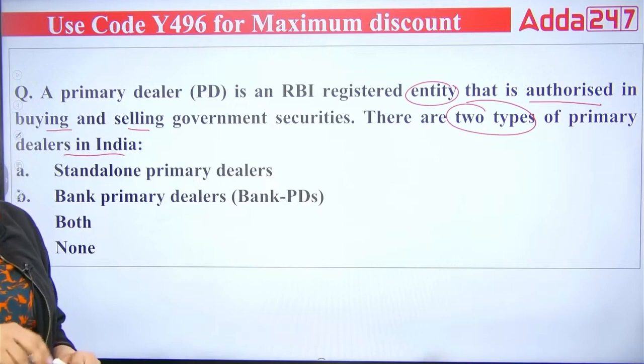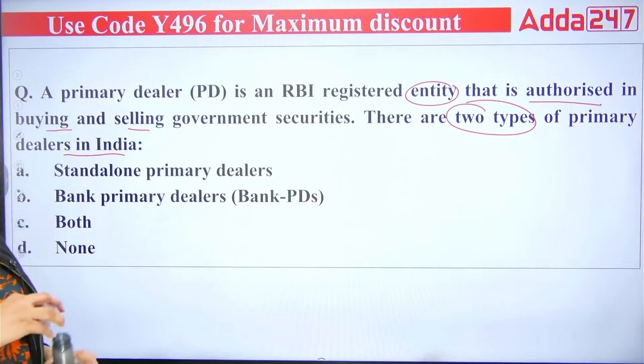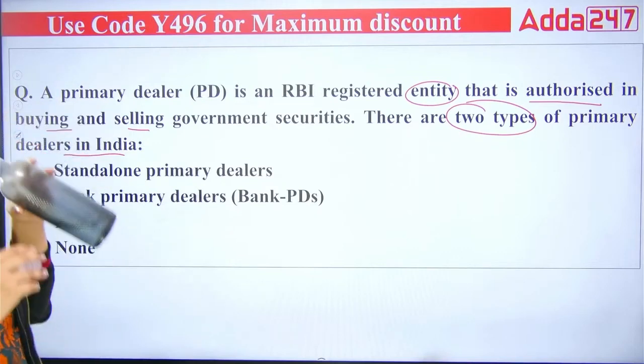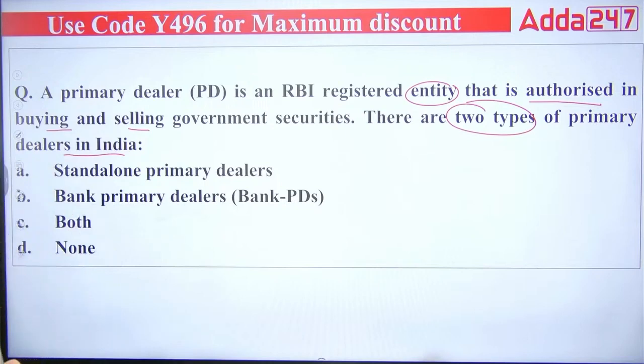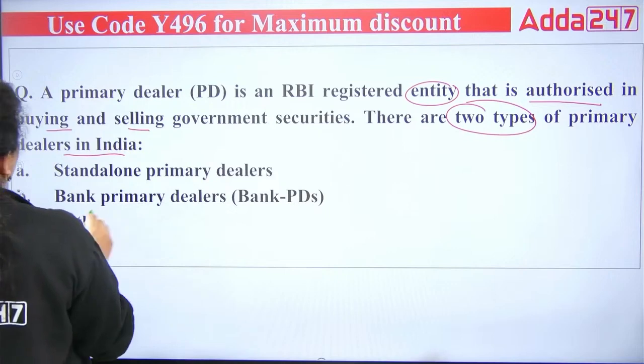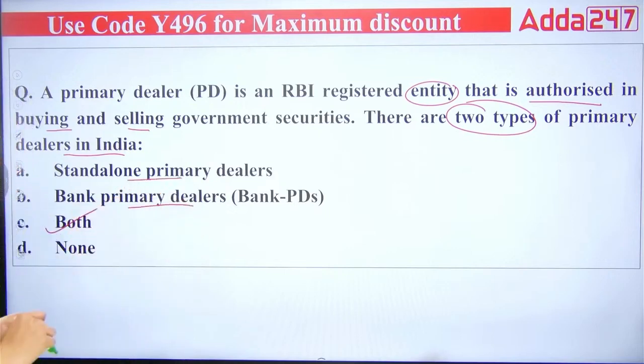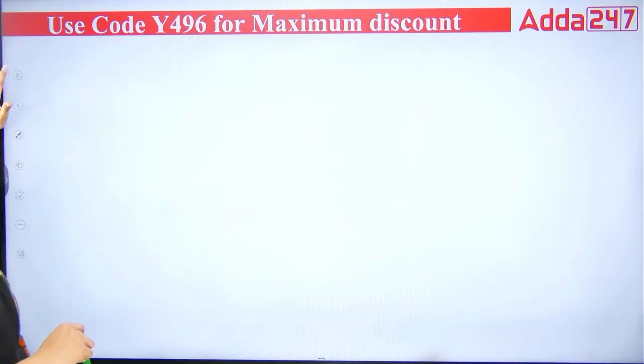Okay, option C. Amina ma'am is saying yes, that's very much correct. That's very true. There are two types: a standalone and the second one is bank primary dealers. Very good. Now, the right answer will be C. Okay.